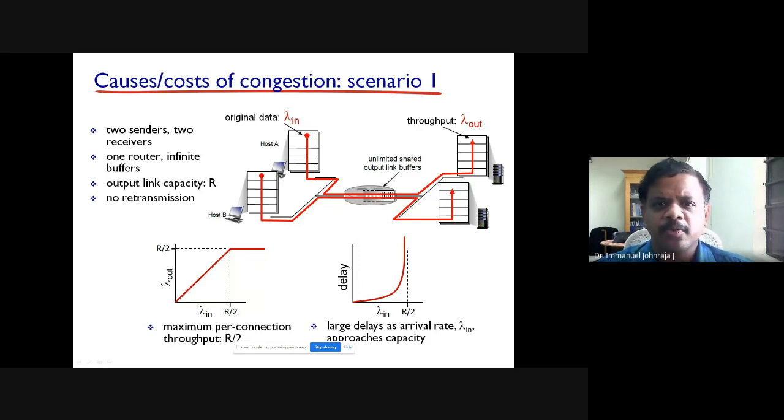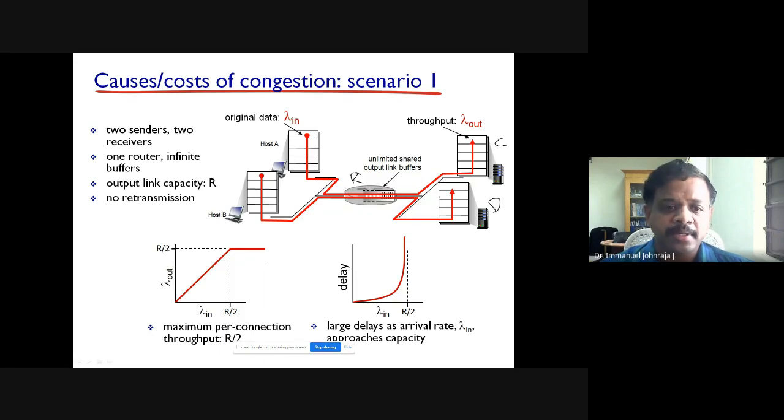We have 4 hosts: host A, host B, C and D. There is a router which has an infinite buffer, which means 1000 MB, 200 GB, 1 terabyte, no problem, it can accommodate. Host A is communicating to host C, and host B is communicating to host D. These 2 communications are happening through the same link. The router has a transmission rate of R, for instance.